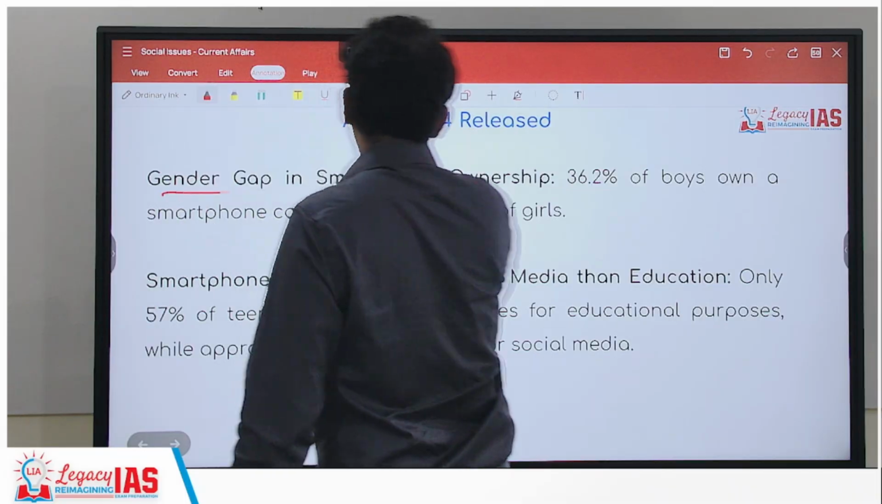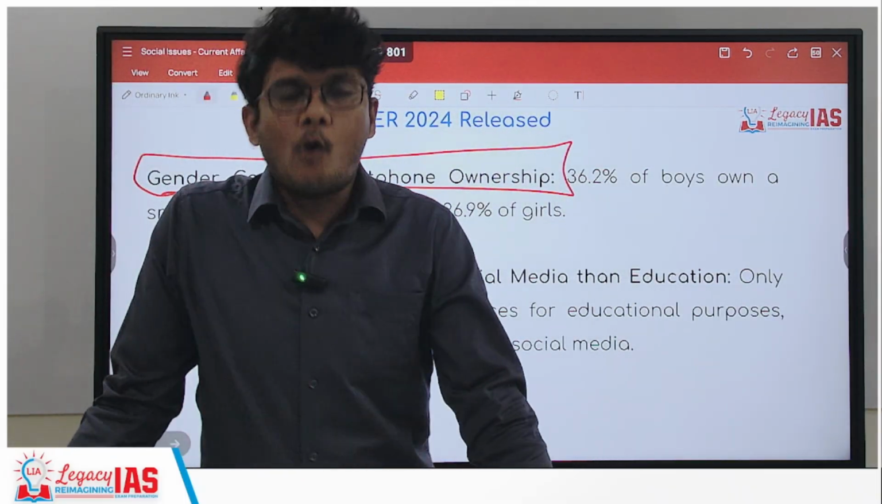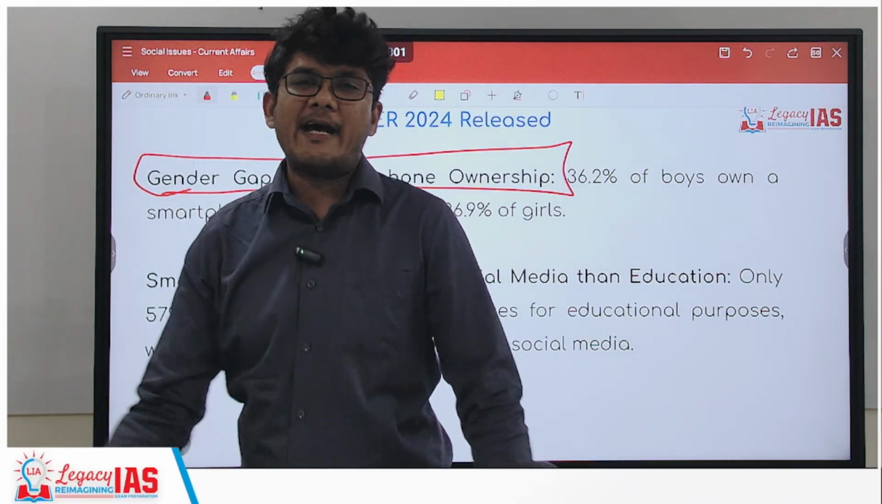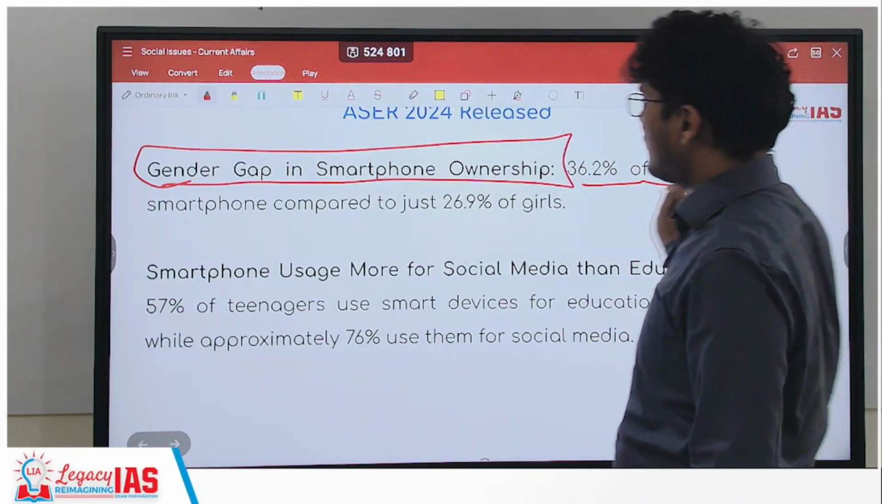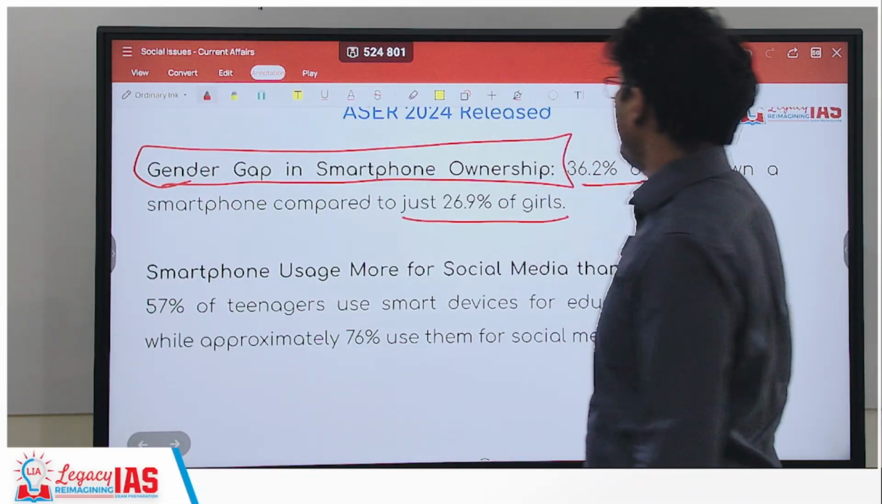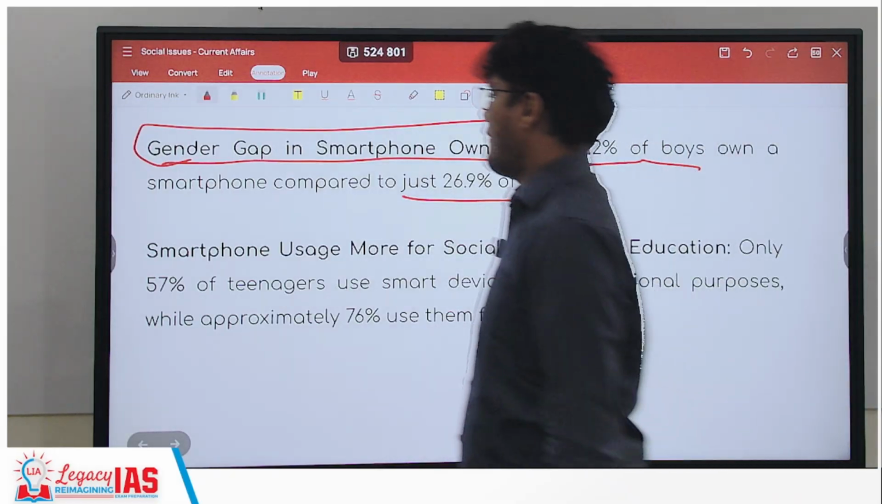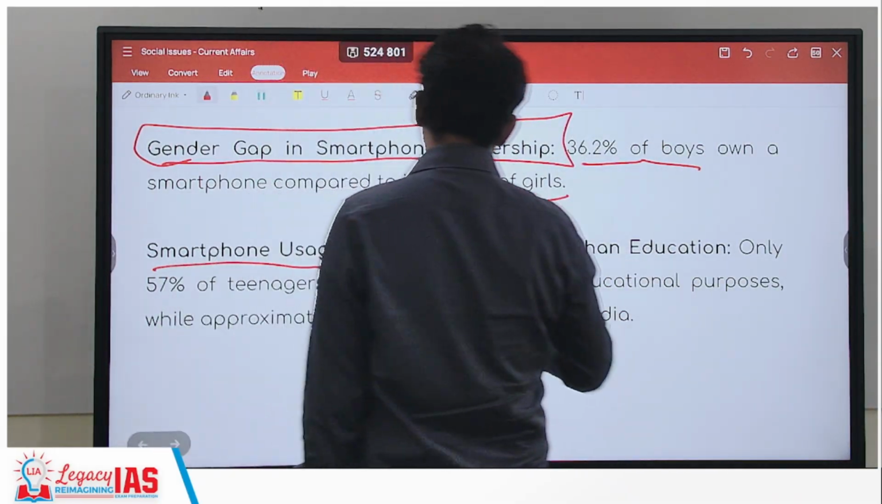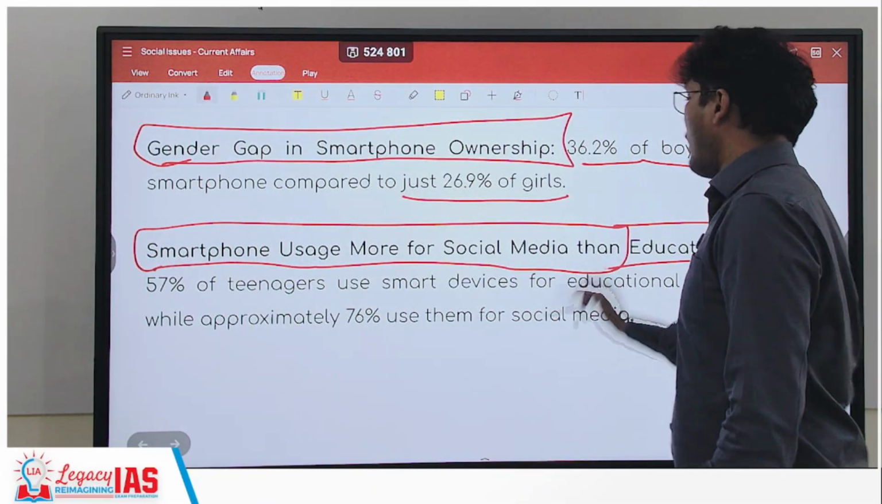Next, gender gap in smartphone ownership. So you are seeing a gender gap. Boys are owning more smartphones as compared to girls. So 36.2% for boys, and for girls it's just 26.9%, approximately 27%. When you look at smartphone usage, it is more for social media than for education.